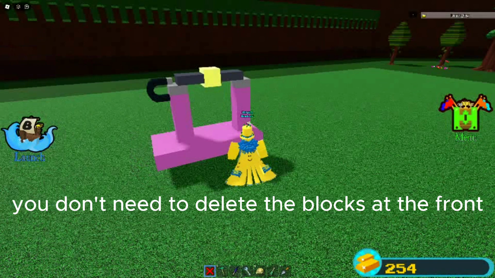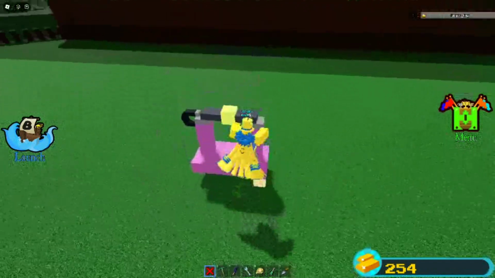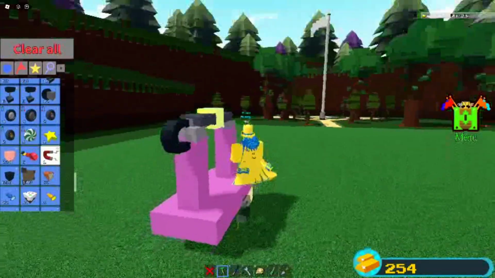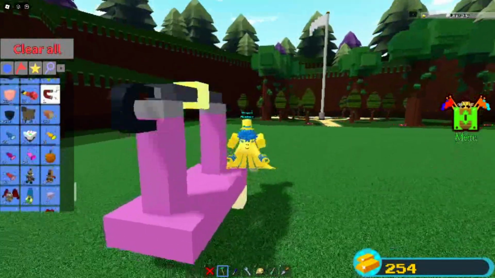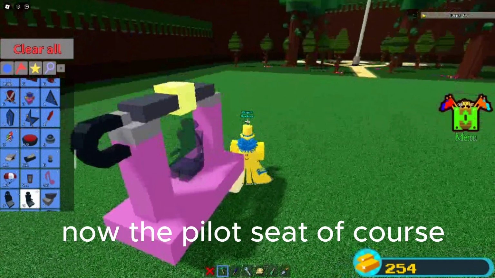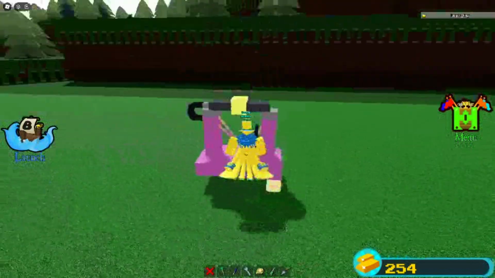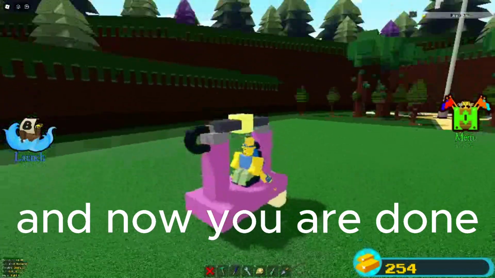You don't need to delete the blocks at the front. Now the pilot seat, of course. And now you are done.